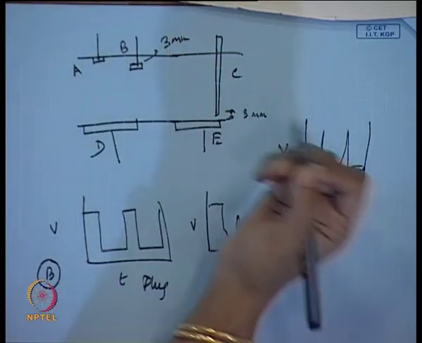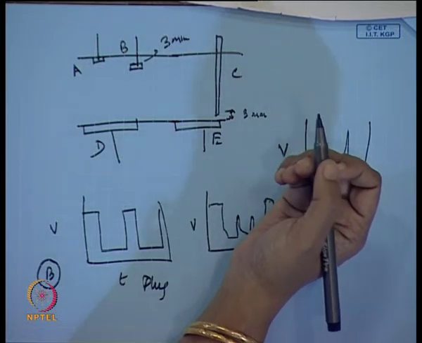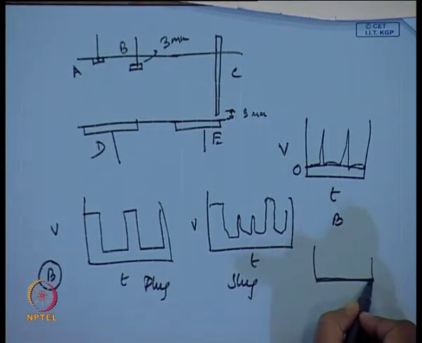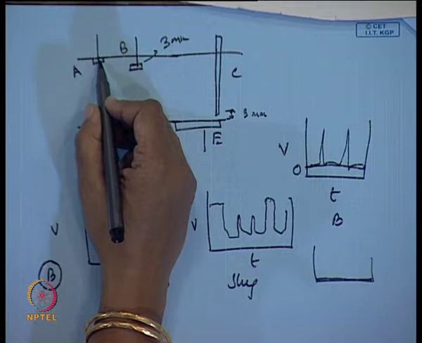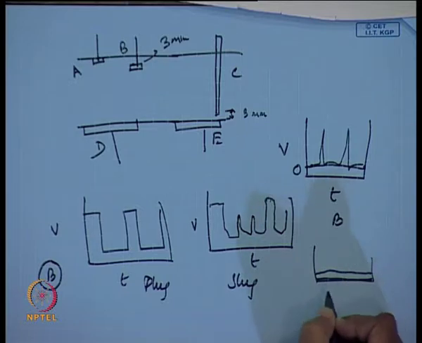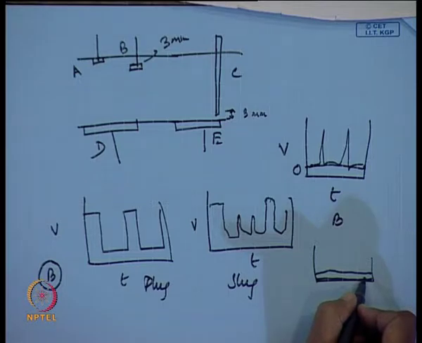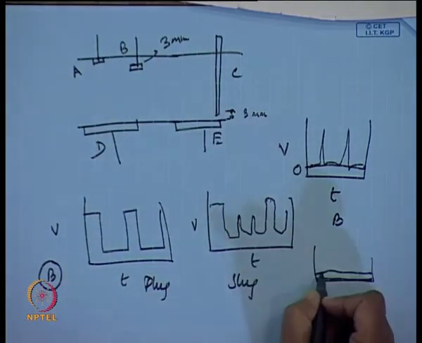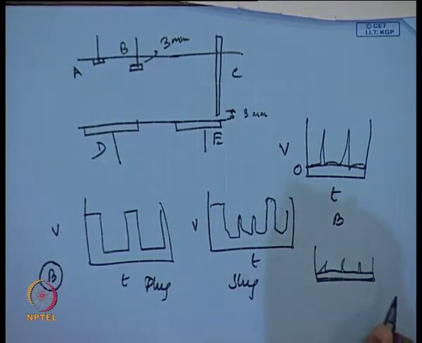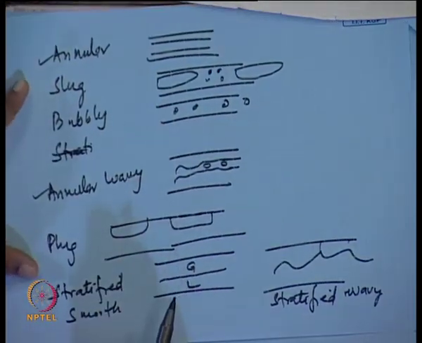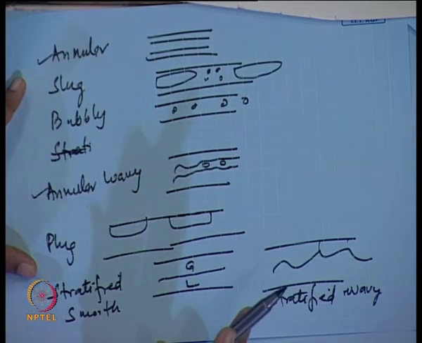You get the point? B will always be dry. If the film is thin, B will always be dry, isn't it? So, it will always give you a 0 voltage output, but A, when it is annular smooth, you will get some particular voltage here, because there is a thin annular film. And what will be the voltage value? It will be proportional to the liquid film thickness. And if the interface is wavy, you will get some sort of fluctuations. So, you can very well understand that between your annular and annular wavy, we can distinguish using probe A and probe B. Okay.